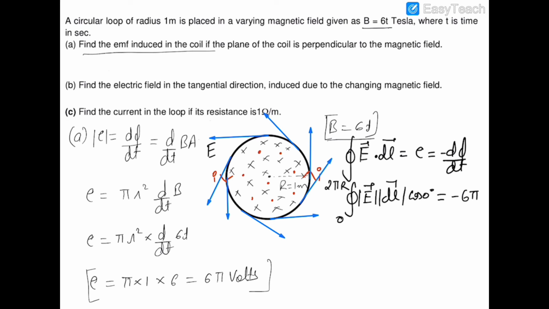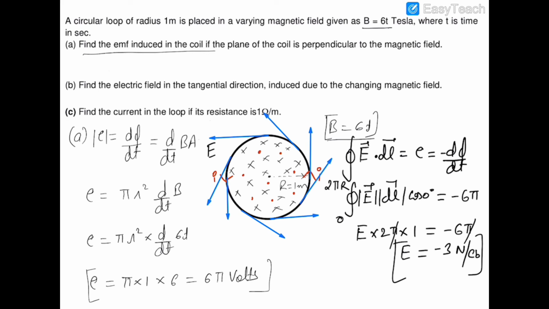If we skip this minus sign, we can easily calculate the magnitude of the electric field. So this is E into 2 pi, and the radius of this loop is 1. So it is equal to minus 6 pi, and therefore E is equal to minus 3 Newton per Coulomb.